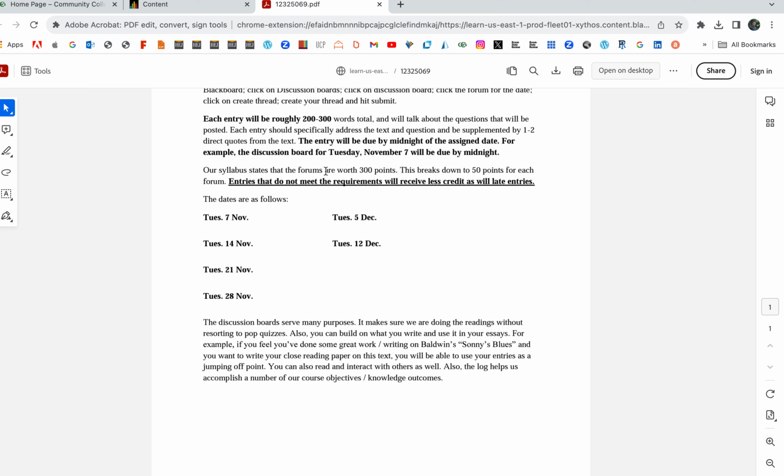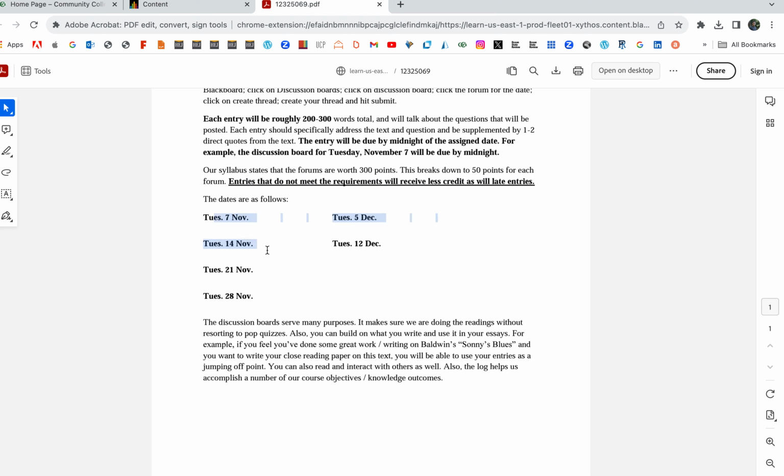Our syllabus states that the discussion boards, forums, interchangeable titles, are worth 300 points. So that's a big chunk of points. If the class is worth 1,000 points, and if you miss all the discussion boards, that's 700. You get a 70%. This breaks down to 50 points for each discussion board. That's a lot of points, right? If you miss 2, you're going to get an A minus. If you miss 3, you'll get a B, right? Entries that do not meet the requirements will receive less credit, as will late entries. If your entries are late, I'll knock points off.